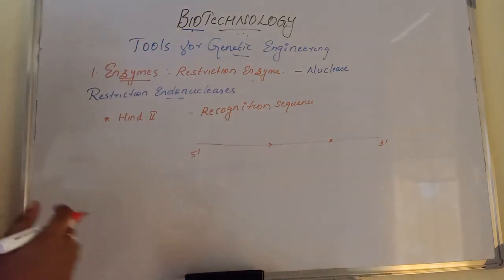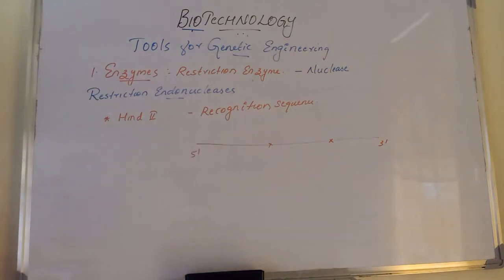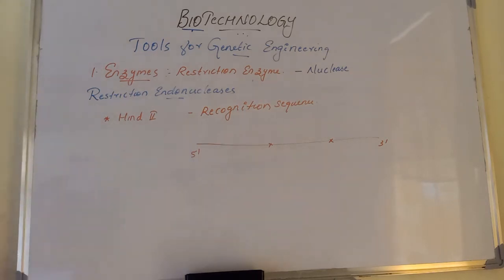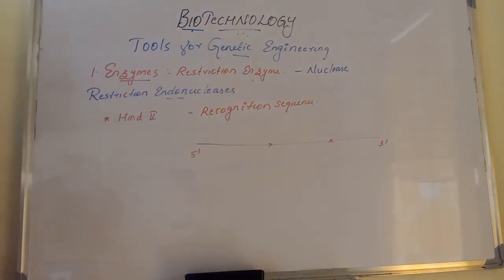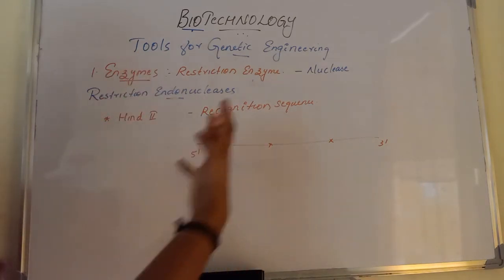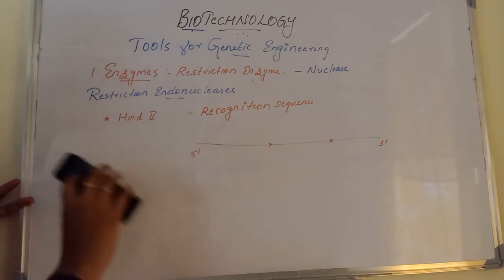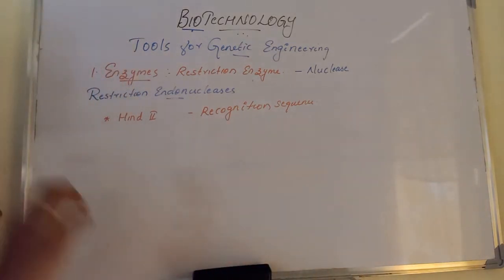If the restriction endonuclease has the ability to cut only this particular region, that specific sequence of base pairs is called the recognition sequence. Only by finding the recognition sequence will they cut at that particular point. The rest they will never cut. So each restriction endonuclease is specific to a particular recognition sequence.